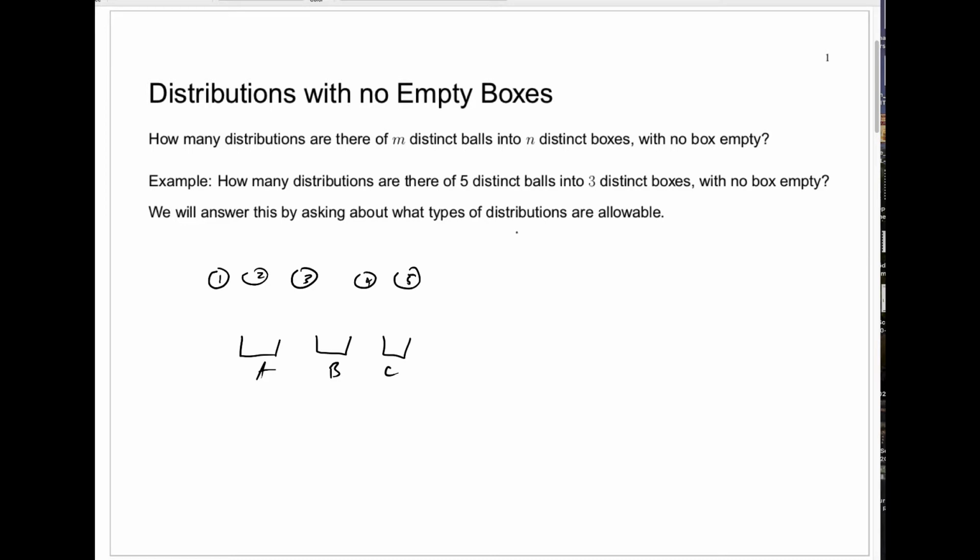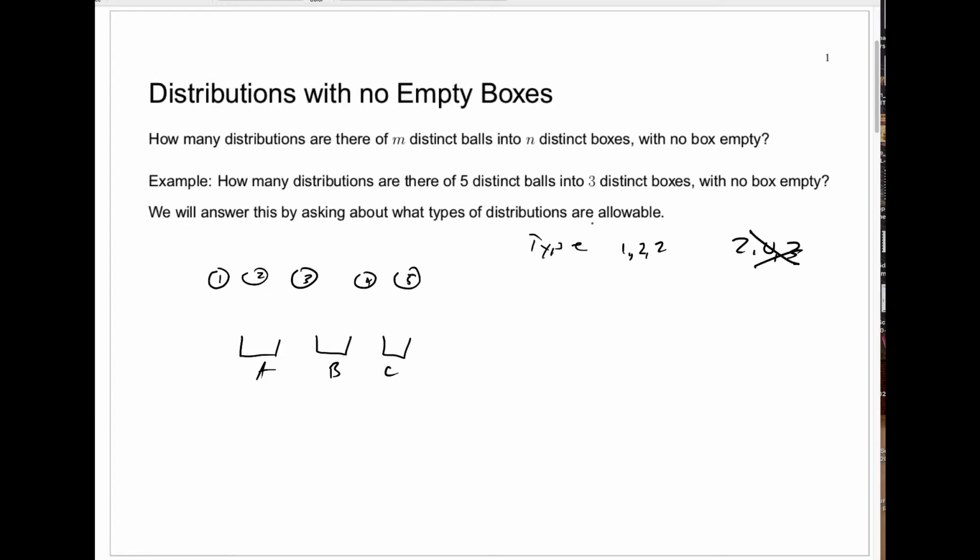And when we talk about the type of a distribution, you might have a distribution of type, for example, 1, 2, 2. That would be a distribution of the 5 balls where we put 1 into box A, 2 into box B, and 2 into box C. That would clearly be an allowable type of distribution since no box would be empty. If we had a distribution of type 2, 0, 3 to put the 5 balls in with 2 in A, 3 in C, none in B, that one we're excluding and we're not going to be counting that here. So, what are all the allowable types?